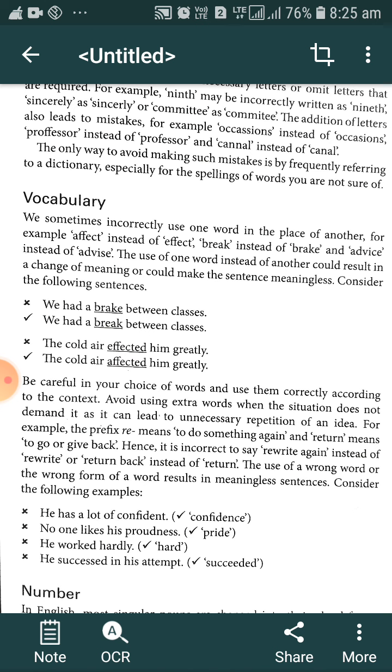"He worked hardly." It is incorrect. What is the correct word here? Hard. He worked hard. "He succeeded in his attempt." Here, success is wrong. You should write succeeded. Succeed is the word. Success is a noun, and we cannot use it as a verb. We should use the word succeed. To be successful means to succeed. The second form of succeed is succeeded.